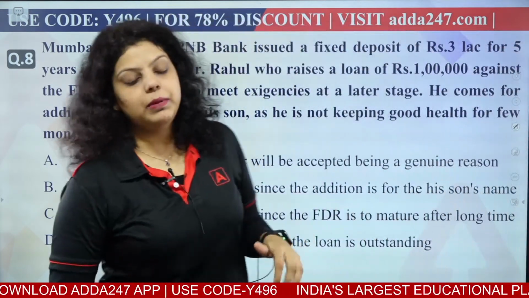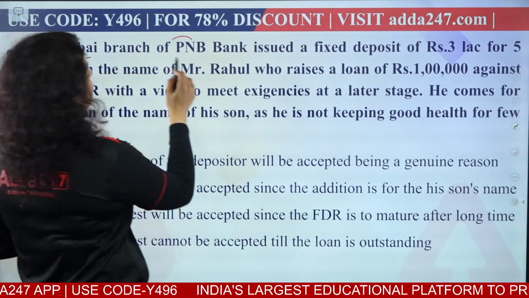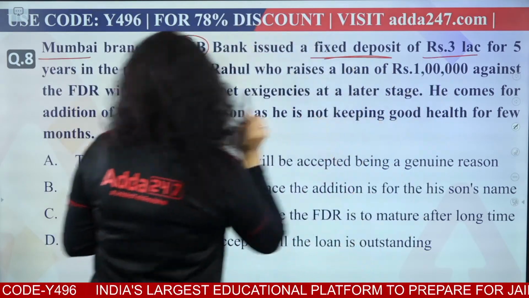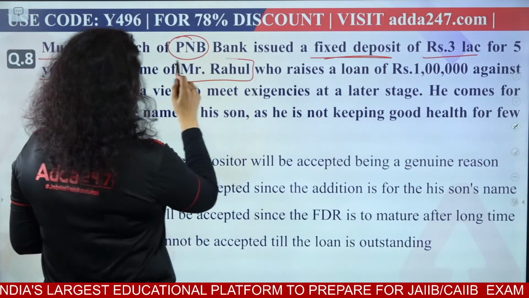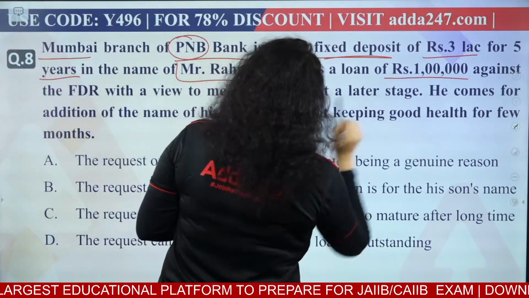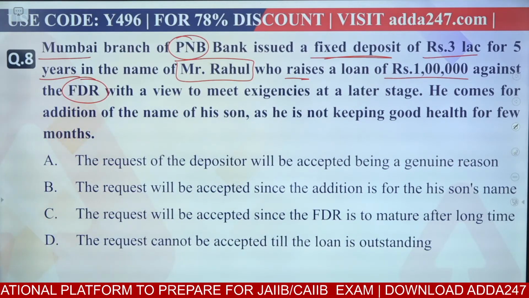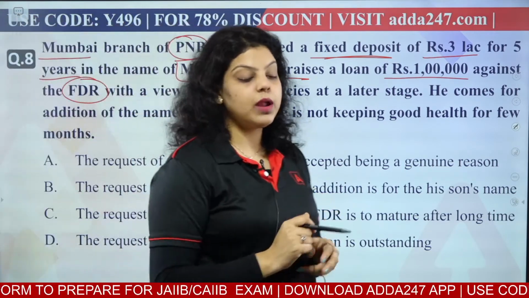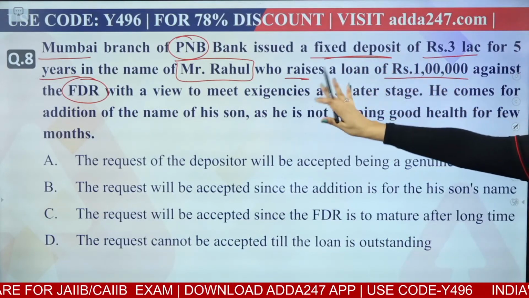This is the question based on the case study pattern. The question is saying the Mumbai branch of Punjab National Bank issued a fixed deposit of ₹3 lakh for 5 years in the name of Mr. Rahul, who raises a loan of ₹1 lakh against the fixed deposit receipt. So, one FD has been done of ₹3 lakh in the name of Mr. Rahul for the next 5 years, and he has taken a loan of 1 lakh on this fixed deposit receipt.